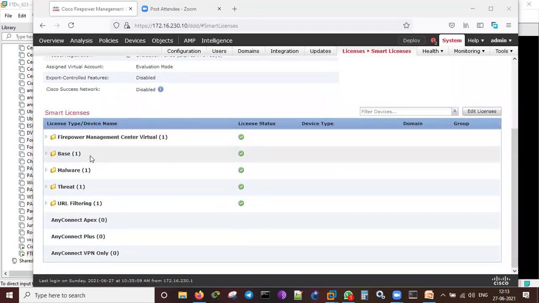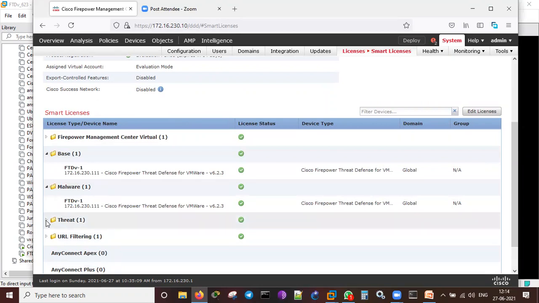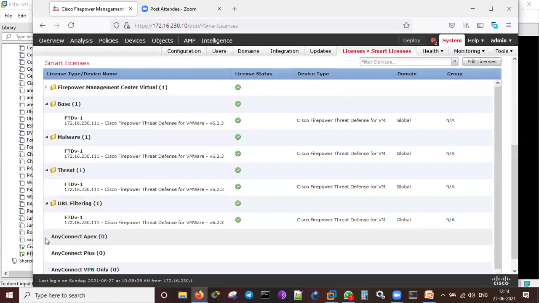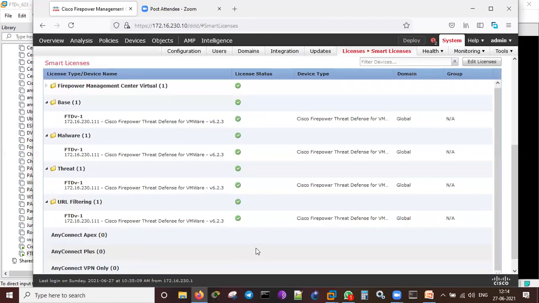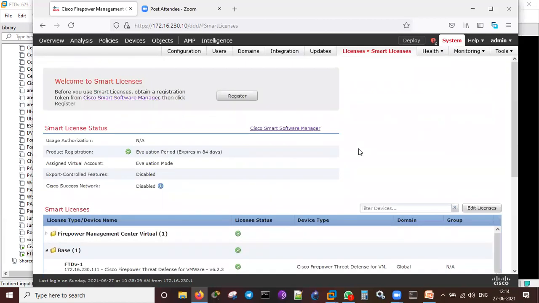And what all the things are activated? Firepower management service, base is activated, and malware is activated, threat is activated, URL filtering is activated. AnyConnect Apex, if you want, I can activate that. It's not an issue. So these are all smart licensing. We require to register this.